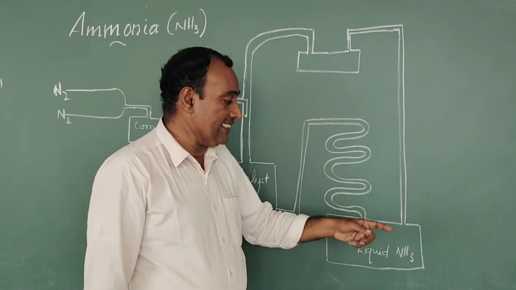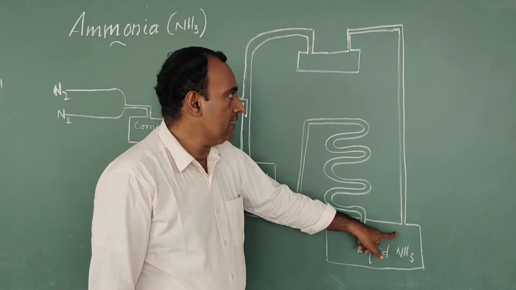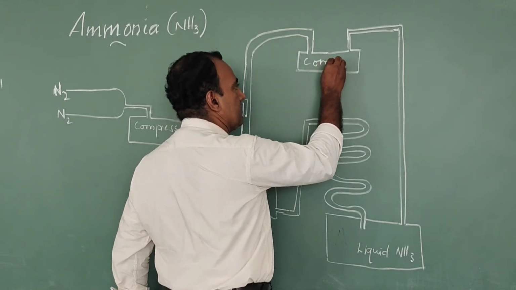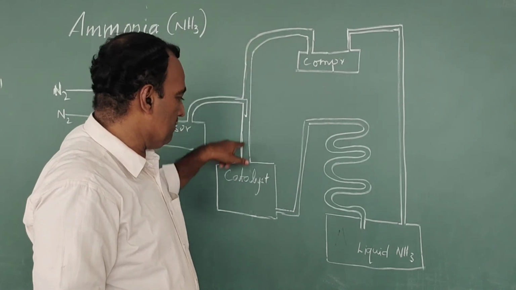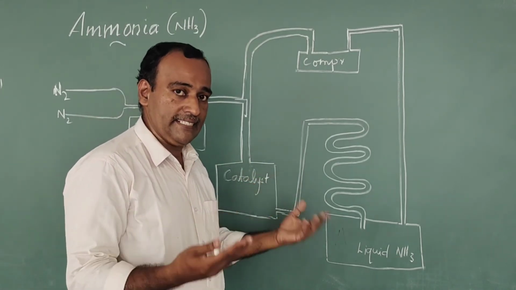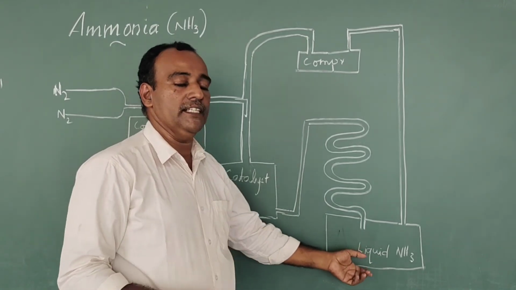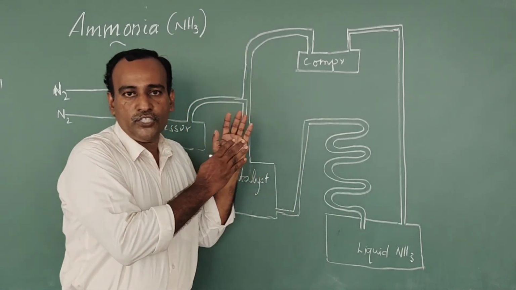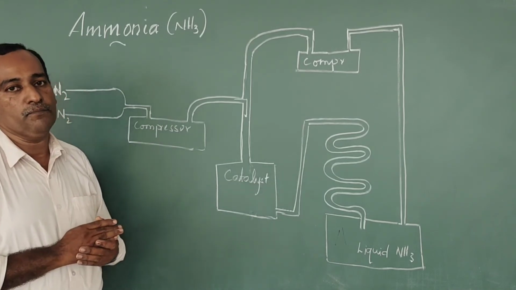The unreacted nitrogen and hydrogen, if any is present, come out and are passed through another compressor. There they are again compressed. The compressed gas is again passed through the catalytic unit, the reaction takes place, and we get ammonia in liquid form. This is the flow chart for the production of ammonia in Haber's process.